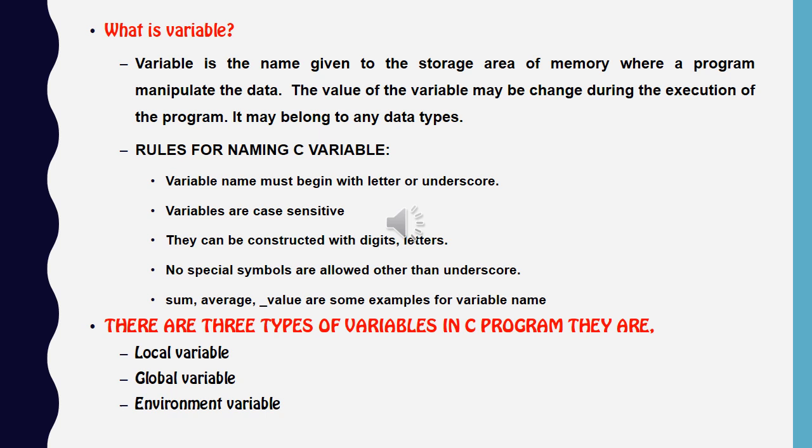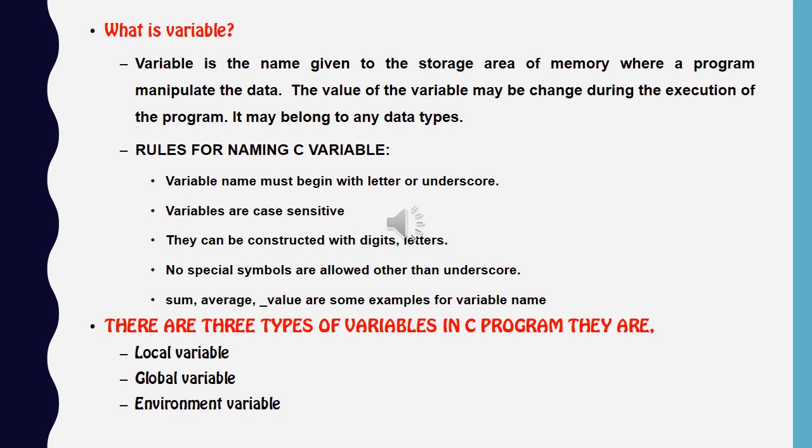The rules for naming a variable are: a variable name must begin with a letter or underscore. We cannot start with a symbol. Variables are case sensitive, meaning uppercase and lowercase are different, even if the spellings are the same. They can be constructed with digits and letters. No special symbols are allowed other than underscore. Sum, average, and _value are some examples of variable names.